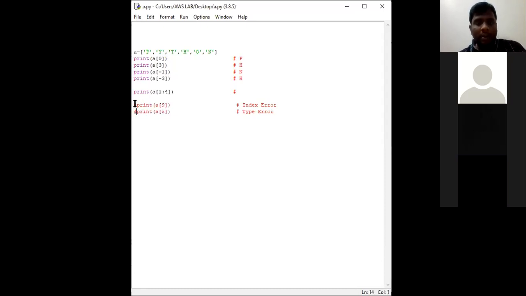We shall place these two statements in comment lines and run the program. Before running the program, what will be the output? Any one of you?